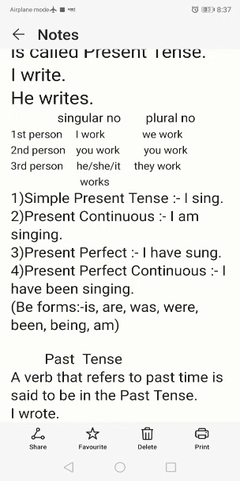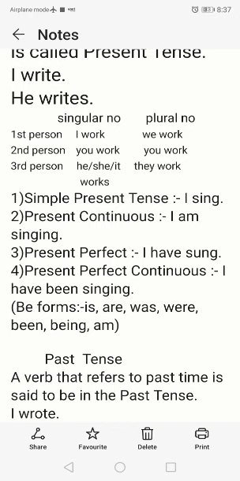But in the second one, present continuous tense, there I am singing. Am is a be form, and here I have given the be forms: is, are, was, were, been, being, am. They are mainly called be forms. So in present continuous tense, suppose the subject is I, then we have to use am.